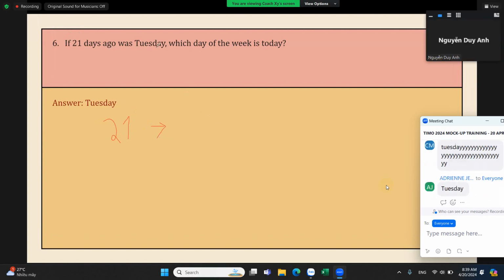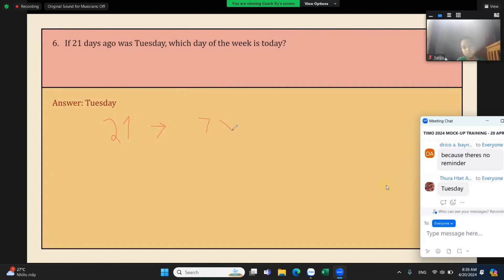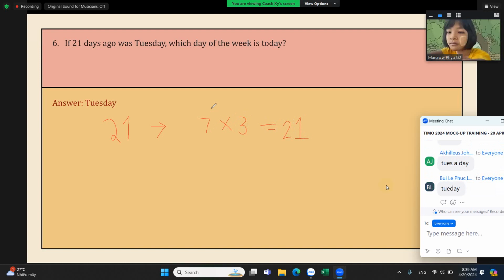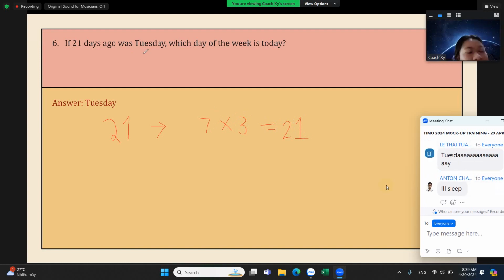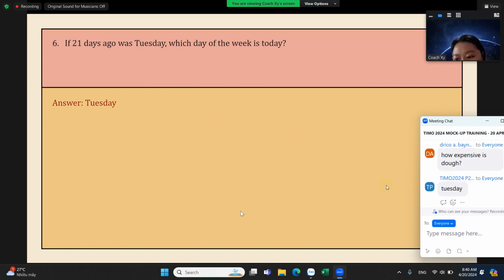Okay, very good. So 21 days ago. So 21 is just a multiple of 7. If we multiply 7 times 3, that's equal to 21, right? So again, the days of the week would just repeat. So 7 days after today, it will still be the same day of the week. So that's why it's still Tuesday. Okay, this is very easy, right? No need to solve, if you just know that 21 is a multiple of 7. No questions here?